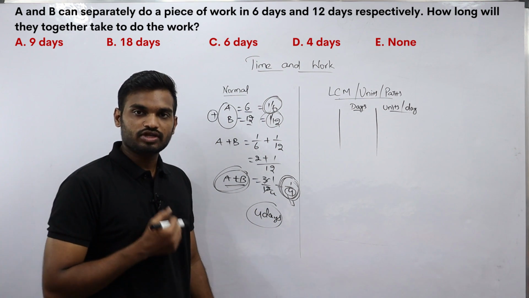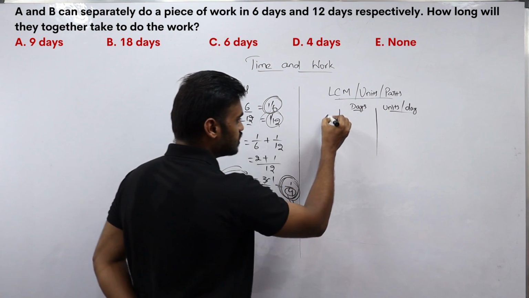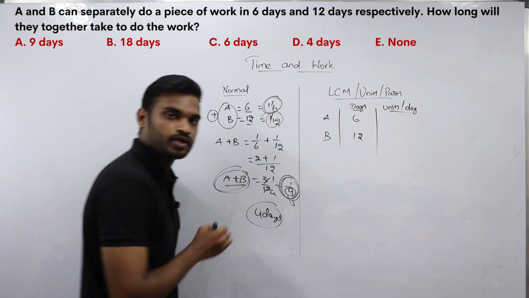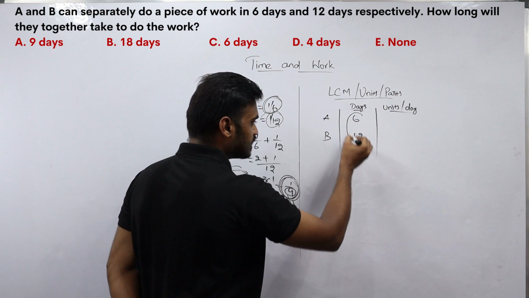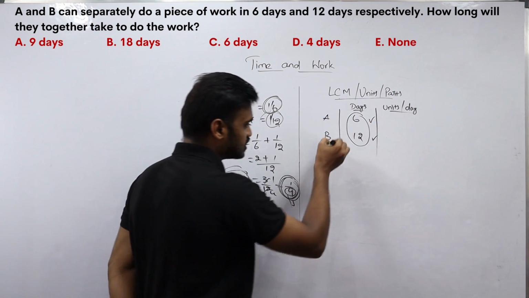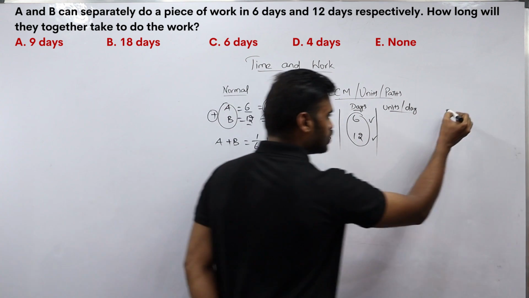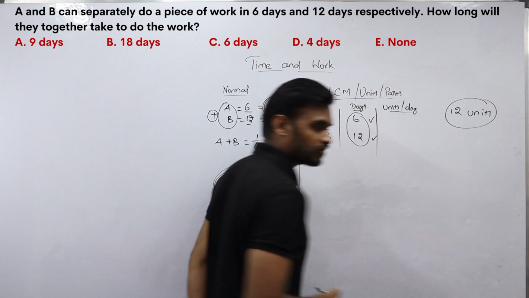Okay, now let's see how to solve the same problem using this LCM or units method. See here, what they have given is A takes 6 days to complete the work and B takes 12 days to complete the work. I have already told you, to find out the total amount of work to be done, we take the LCM of the total time taken by both the persons involved in the work. Here also the LCM of 6 and 12 is 12. So the total amount of work to be done in this situation is 12 units of work.